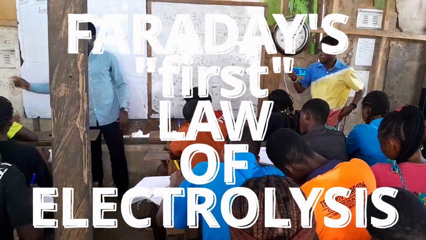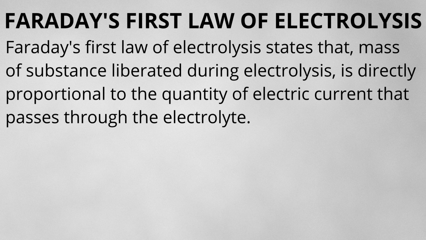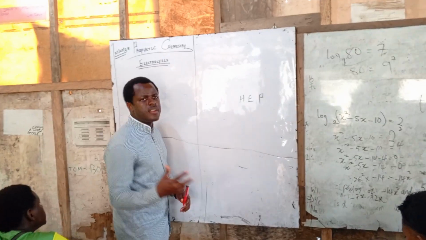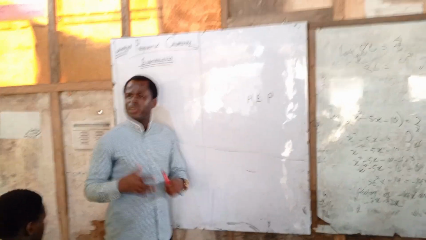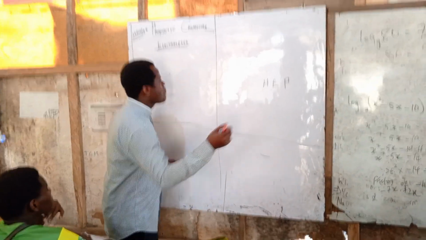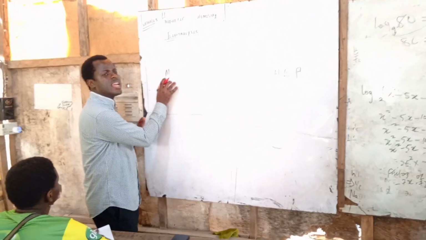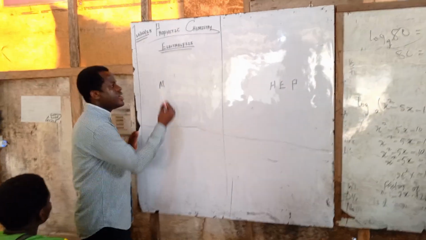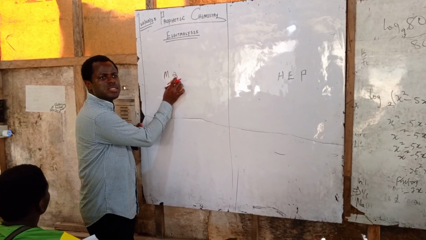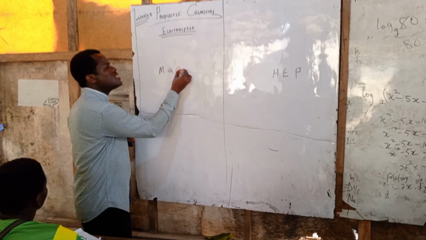Faraday's first law of electrolysis states that the mass of substance liberated during electrolysis is directly proportional to the quantity of electric current that passes through the electrolyte. Now look up here, look at the board quickly. Every theorem demands a mathematical expression, and that's why you must understand this. The M stands for the mass of substance liberated during electrolysis, which is directly proportional, that's the proportional sign, to the quantity of electric current.